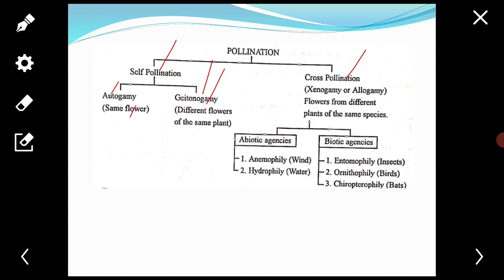It usually occurs in plants which show monoecious conditions, that is, unisexual male and female flowers are borne on the same plant.